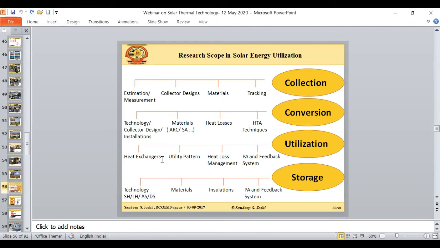So that is again part of the research. Then the next part of the research is the utility pattern, heat loss management, and the performance analysis and feedback system. Combined, this part will ensure how effectively we can utilize the collected energy.